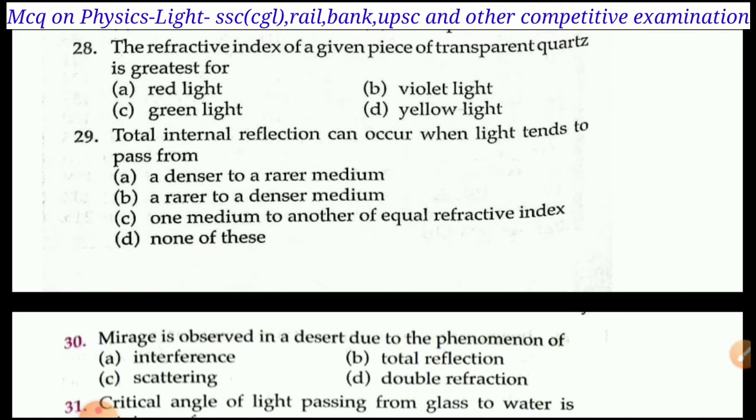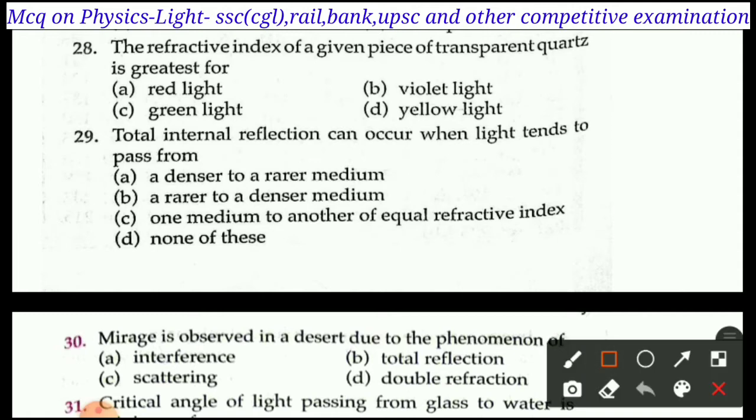Next question is question number 29. Total internal reflection can occur when light tends to pass from: A. denser to rare medium, B. a rare to denser medium, C. one medium to another of equal refractive index, D. none of these. Right answer of question 29 is A. Denser to rare medium. The condition of total internal reflection is that light must pass from a denser to a rare medium. So option A is the right answer.